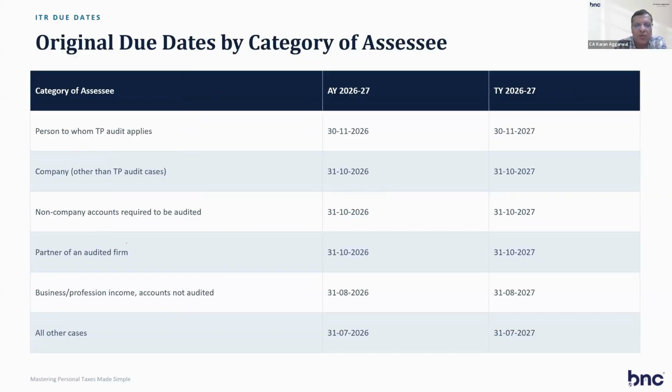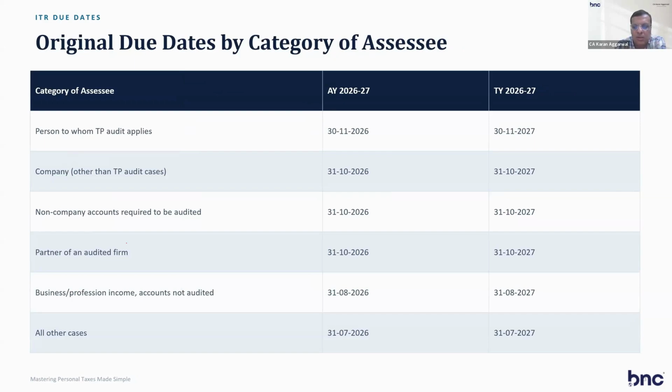The filing date for a non-resident who has salary and capital gain income is 31st July. If you have business income, the date is 31st August. Partner of an audited firm, October. So the 31st July date is coming.